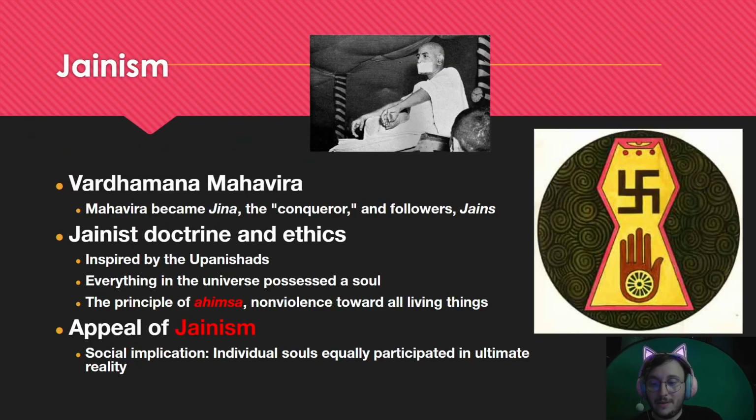Another religion that emerged as a reaction to Hinduism is Jainism. The swastika was originally a symbol of peace in Jainism, though it was later corrupted by Hitler. The founder of Jainism was Mahavira. He was the Jaina, or the conqueror. His followers were called Jains. Jainism was inspired by the Upanishads and taught that everything in the universe possesses a soul. This led to the principle of Ahimsa, or non-violence toward all living things.